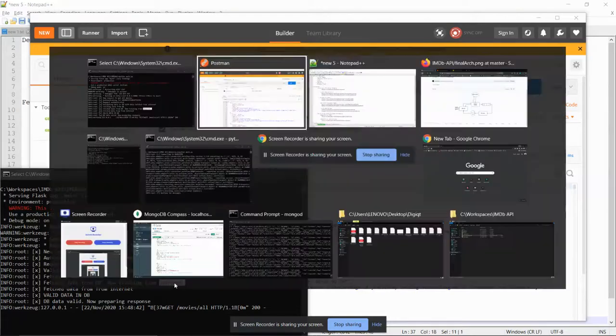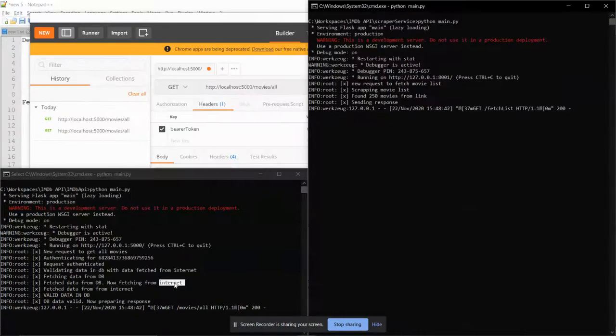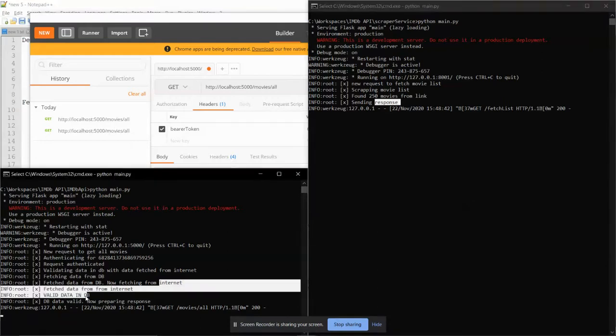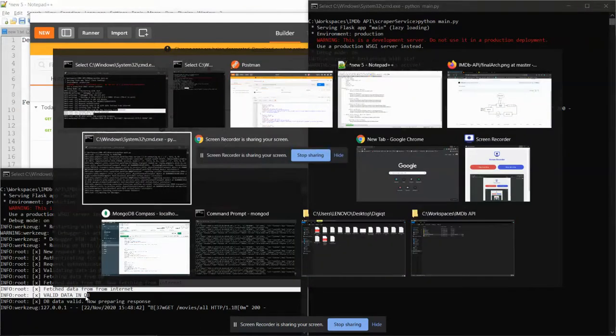Of course, it will not directly go to the internet. It will ask my scraper to go to the internet. See, new request to fetch movie list, scraping, found 250 list, and sending response. Now those two lists it will compare, and it will say currently the data in my database is valid.